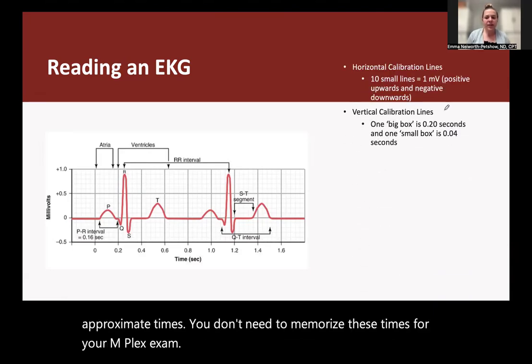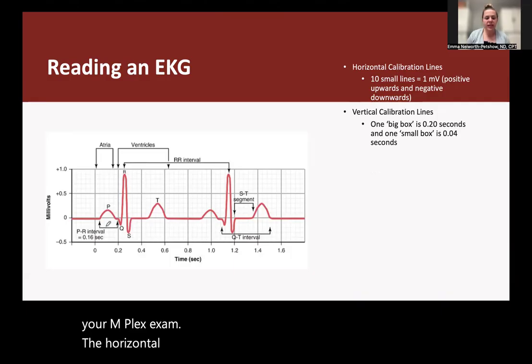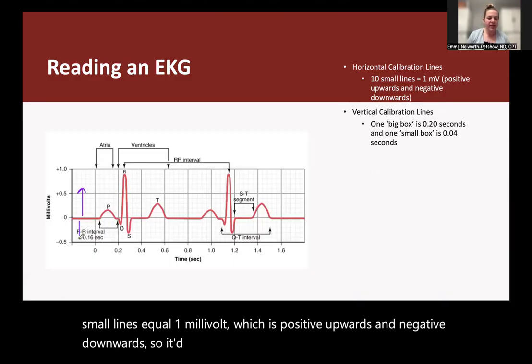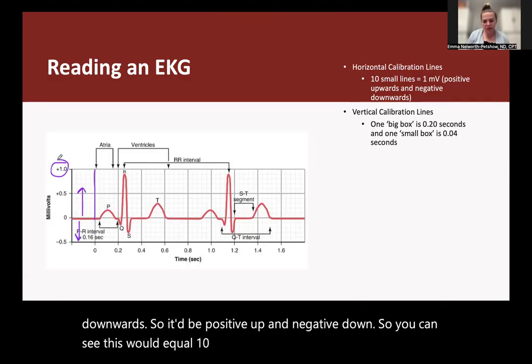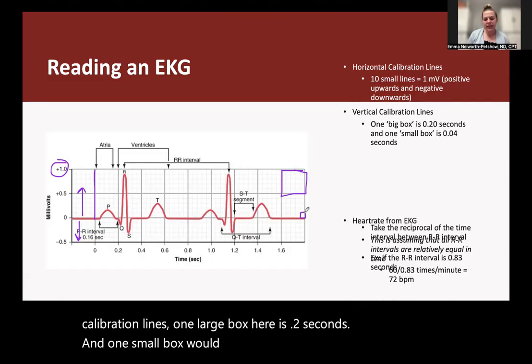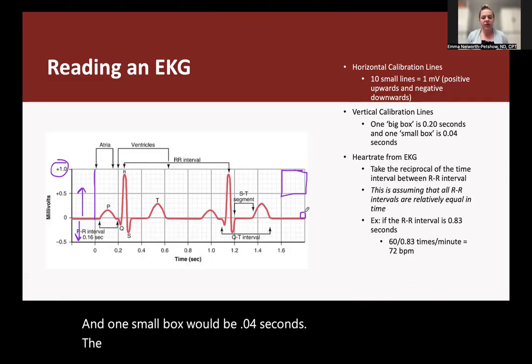The horizontal calibration lines, when you're looking at an EKG: 10 small lines equal 1 millivolt, which is positive upwards and negative downwards. So it'd be positive up and negative down. So you can see this would equal 10 small lines or 1 millivolt. The vertical calibration lines: one large box here is 0.2 seconds, and one small box would be 0.04 seconds.